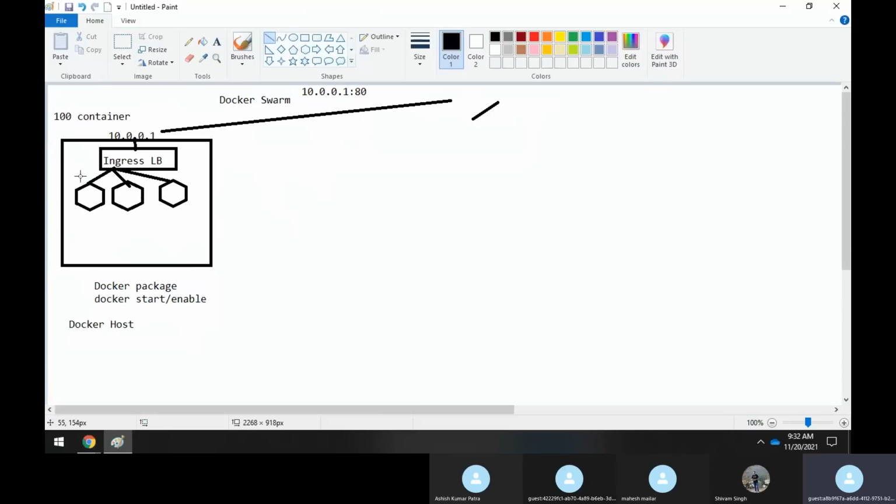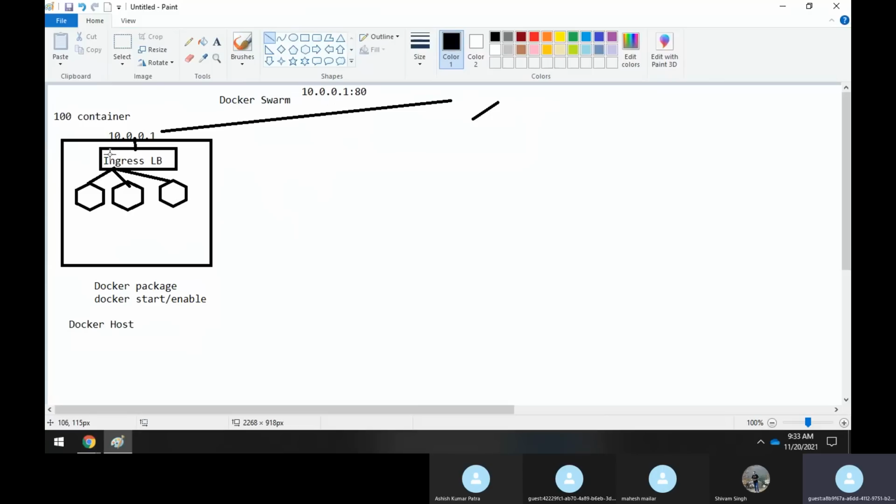So you have an application and you have scaled it up to many more containers, like 100 containers, because you need to achieve high availability of your application. Whenever a customer wants to access the application, he hits that IP address, which is basically the Docker host IP address with some port number, as I said, something like 80.